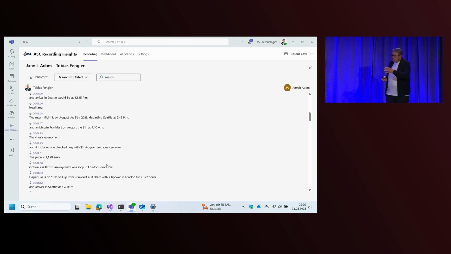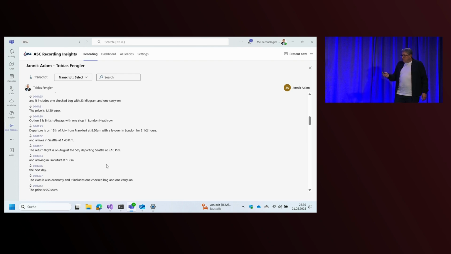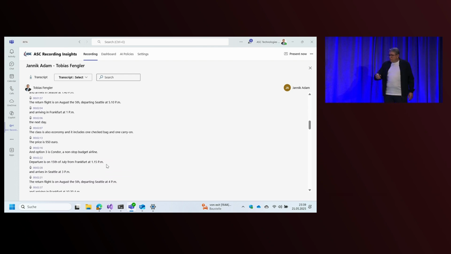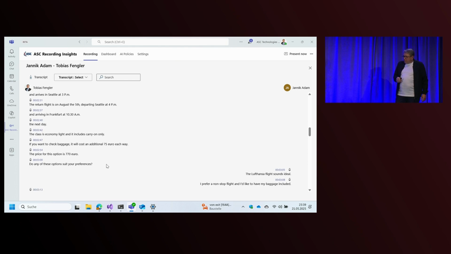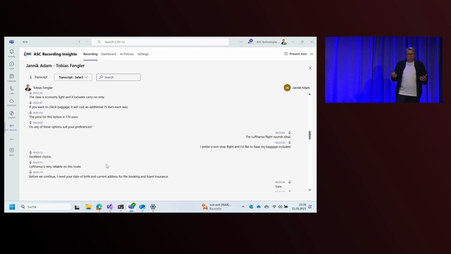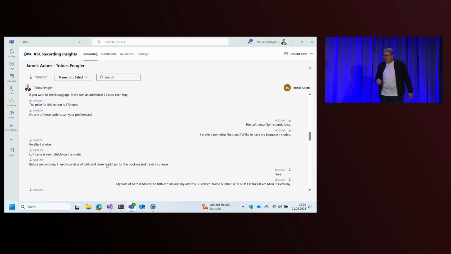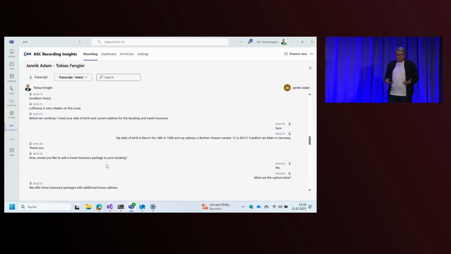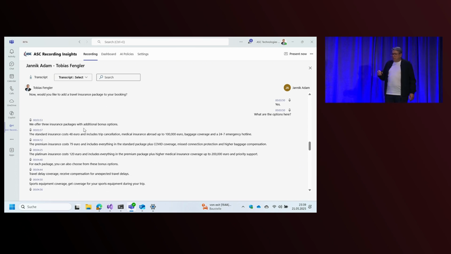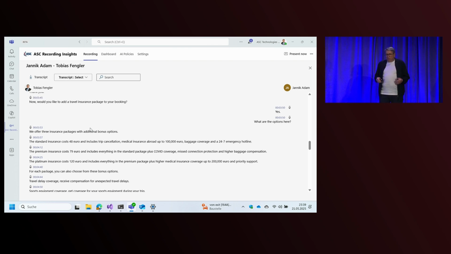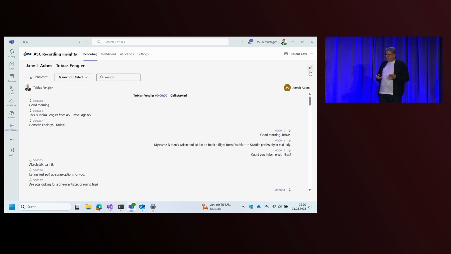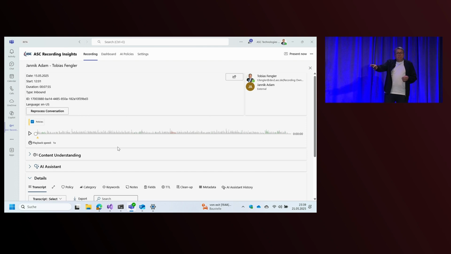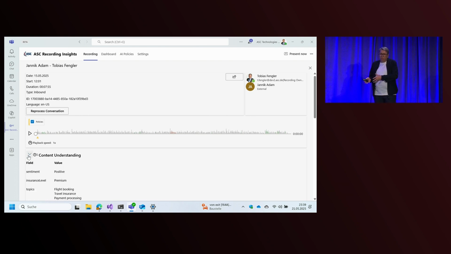And if you see this, it's looking quite good. You get a speaker recognition. You get all the data. He decides to take Lufthansa because it's a direct flight. And we added some flight insurance options. So he is also deciding to take a flight insurance. And now, Yannick, just show us what content understanding can do with it. And be aware, this is already content understanding. So content understanding is transforming the raw audio into a great transcript already.